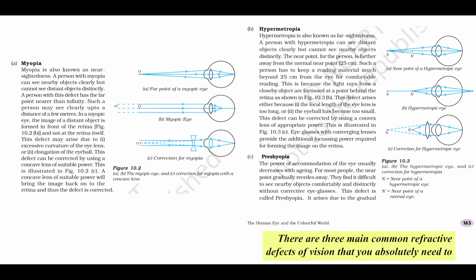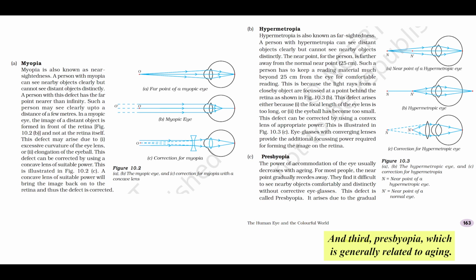Exactly. There are 3 main common refractive defects of vision that you absolutely need to understand thoroughly for your board and competitive exams. First, myopia, which you probably know as near-sightedness. Second, hypermetropia, often called far-sightedness. And third, presbyopia, which is generally related to aging. Let's discuss each one comprehensively. We'll cover the symptoms, the causes, and crucially, how they are corrected.